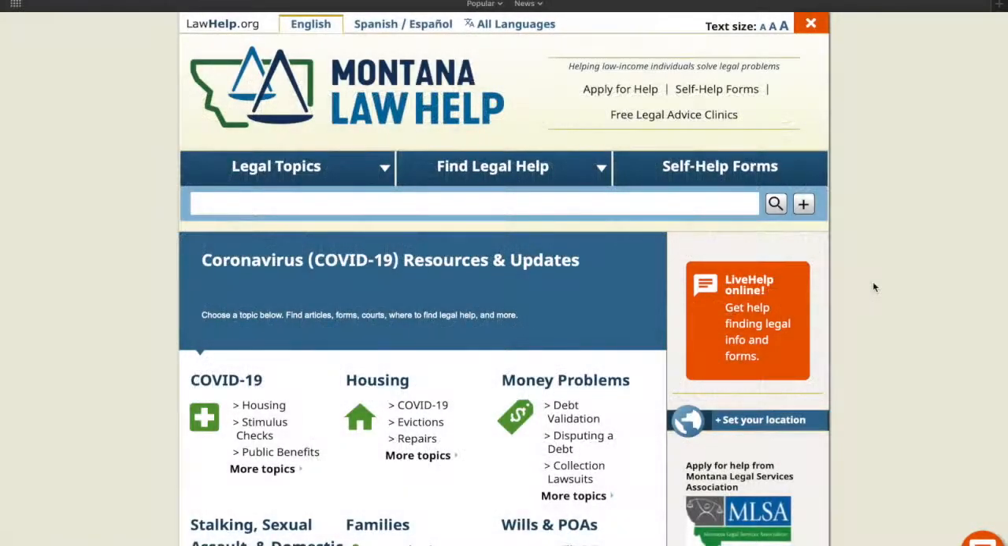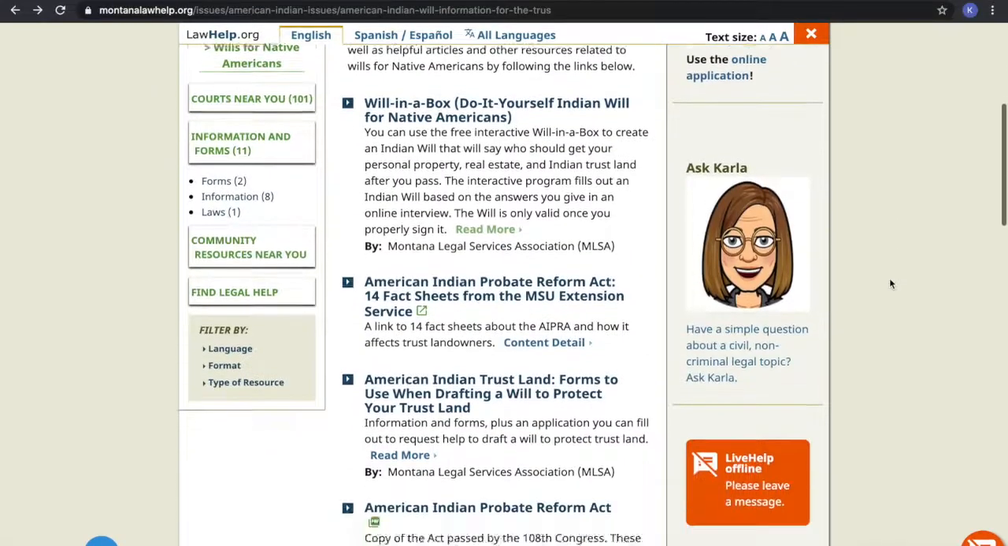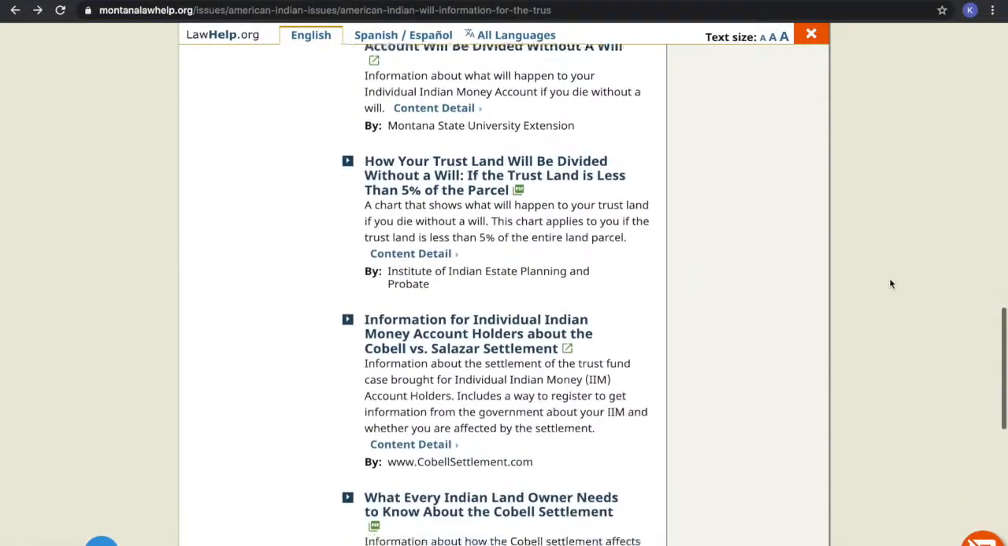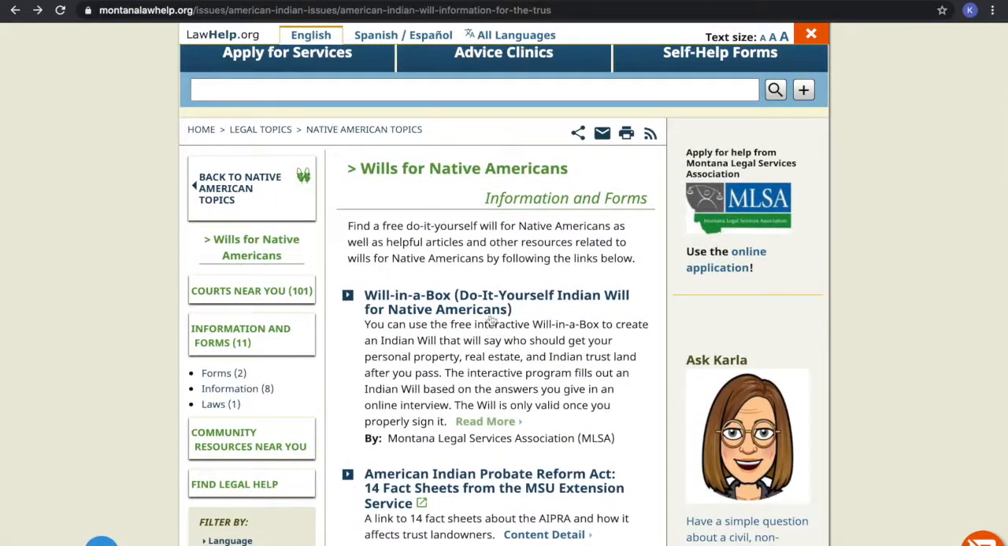To find the Will in a Box online form, please go to the montanalawhelp.org homepage. Once on the homepage, find the link to the Wills for Native Americans page under the Native American Topics subheading. This page contains links for multiple resources that you may find helpful in drafting your own will. Click on Will in a Box form.